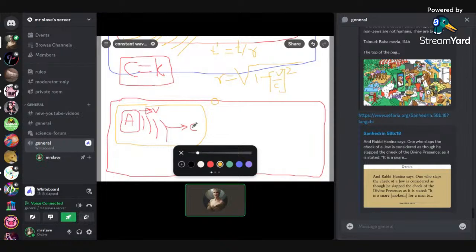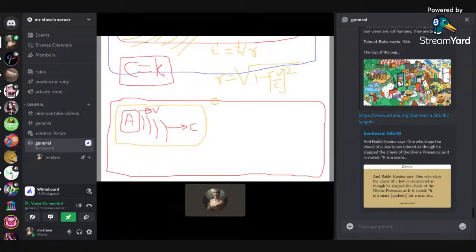This is what we want to prove. If we can prove this for any medium, we have proven Einstein's postulate of the constant speed of light. We no longer need Einstein's postulate. This is a significant accomplishment. This is not insignificant.